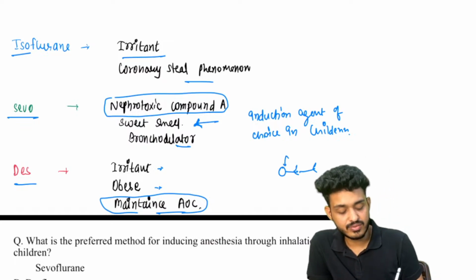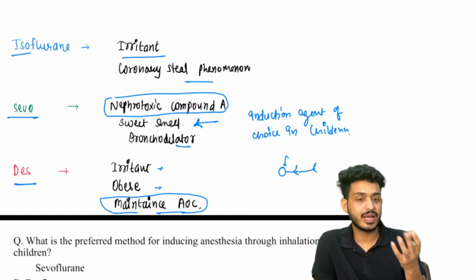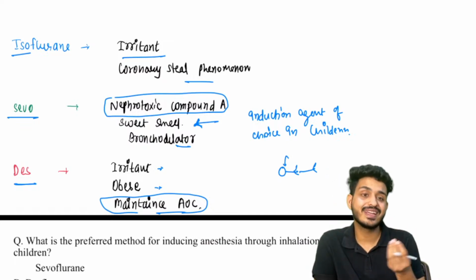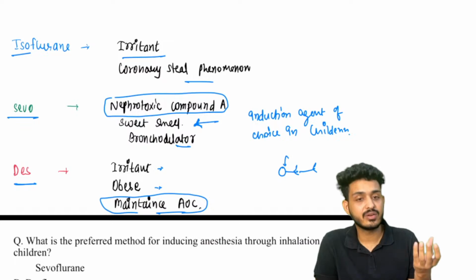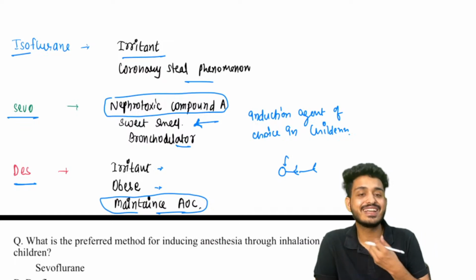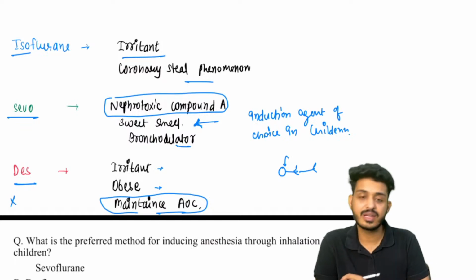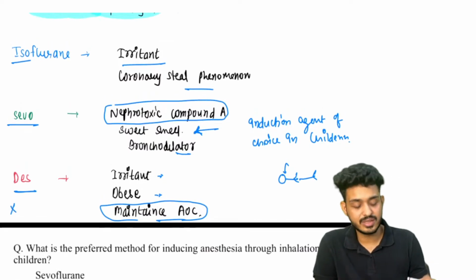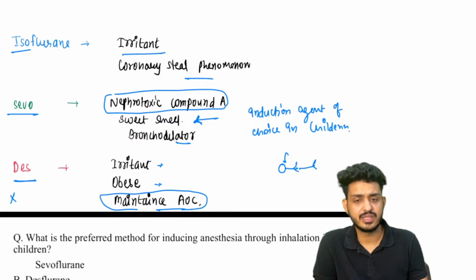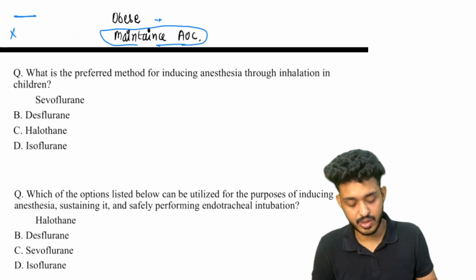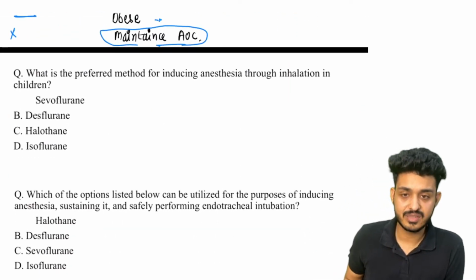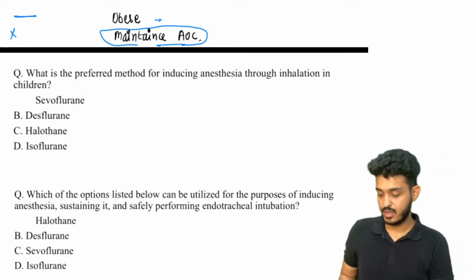But in the case of desflurane, we cannot directly put desflurane because it is an irritant. What will happen? It can cause laryngospasm. It irritates the larynx, right? There will be spasm. So we cannot use desflurane as an induction agent. Okay, next one, try to answer this question. These are the questions that have been asked from this particular part.